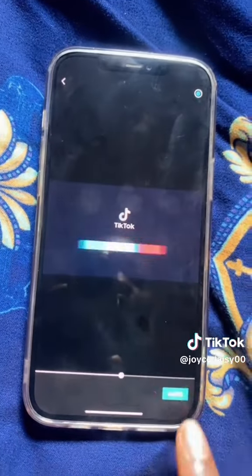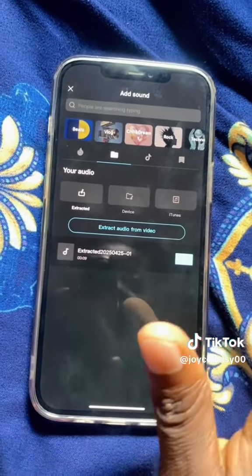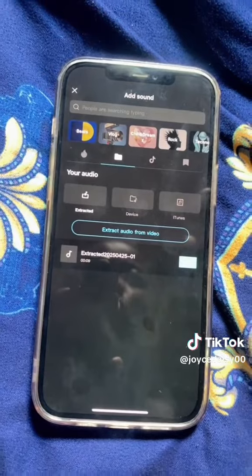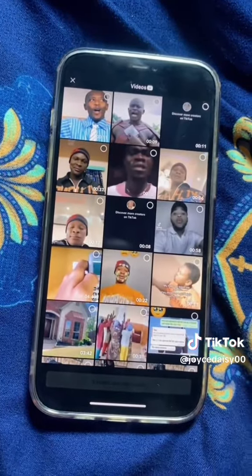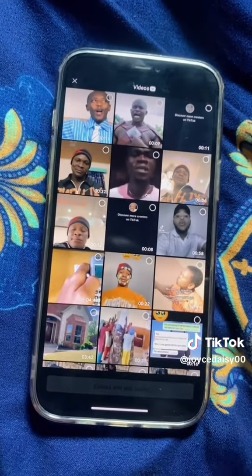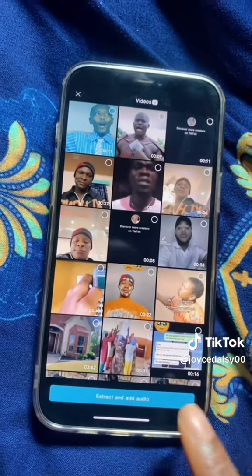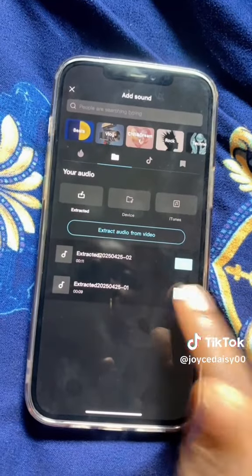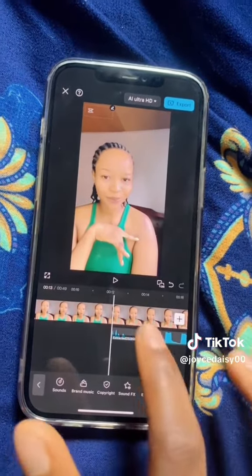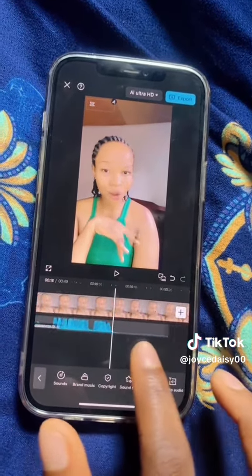You want to use this one. Click on this circle, you click add, and you have extracted it already, right? Now if you want to add another one, you come back to this extract audio from video. Let's say for example you pick this one. You tap extract. Now you want to use this sound. Now you just tap on this plus sign, and this sound will automatically be inserted right here.